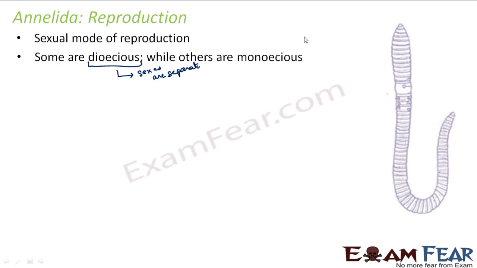Dio means two. And monoecious means there are no separate sexes. So they are known as monoecious. Now some of the annelids are dioecious whereas some others are monoecious. So example of a dioecious annelid would be Nereis, whereas example of a monoecious annelid would be earthworm.